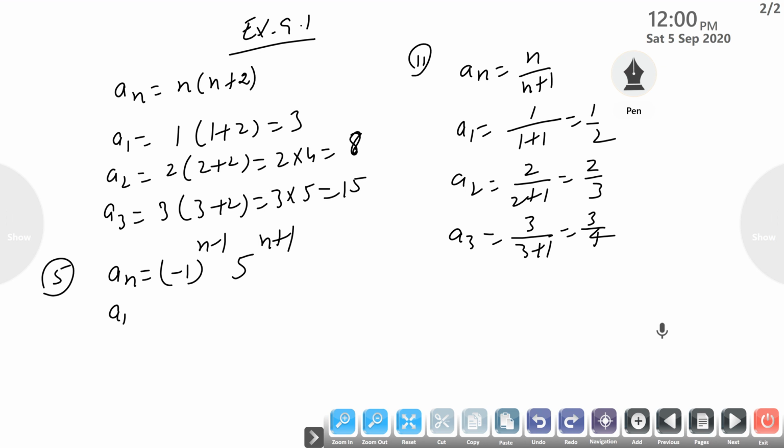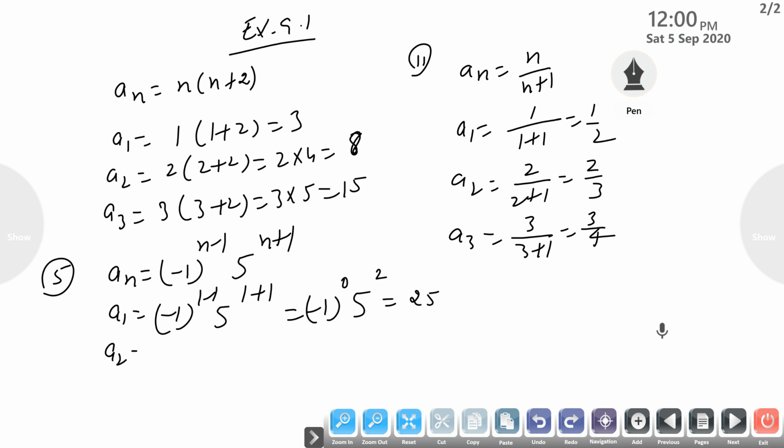Put n equal to 1, we get (-1)^(1-1) times 5^(1+1). This is (-1)^0 times 5^2, that is 25. Any number's power 0 will be 1, so that value becomes 1.